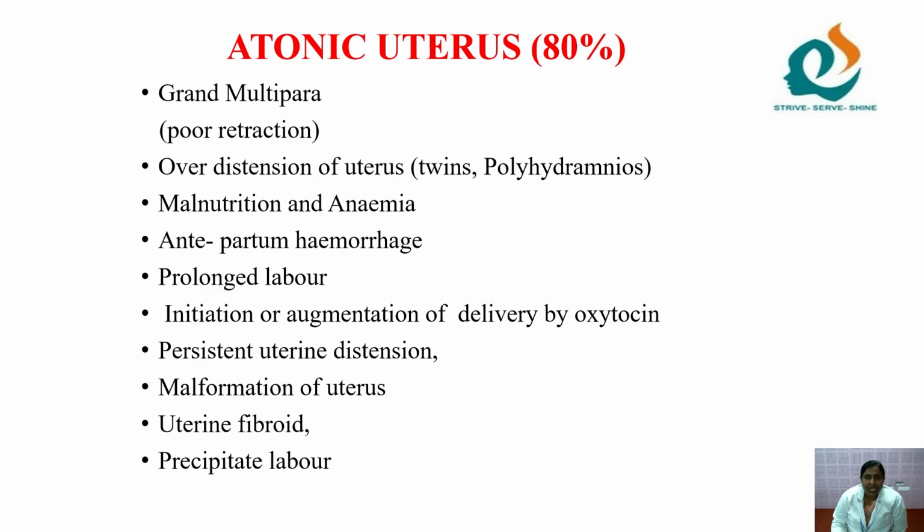So as we know, a grand multipara is a mother who has had 4 or 5 children, has given birth, and is conceiving again. What happens? Like a rubber band, once you stretch it, its integrity is maintained; after 2, 3 stretches, finally it breaks. The same way here also, as the mother gets pregnant repeatedly, the uterine muscles become weak. So poor retraction will occur.